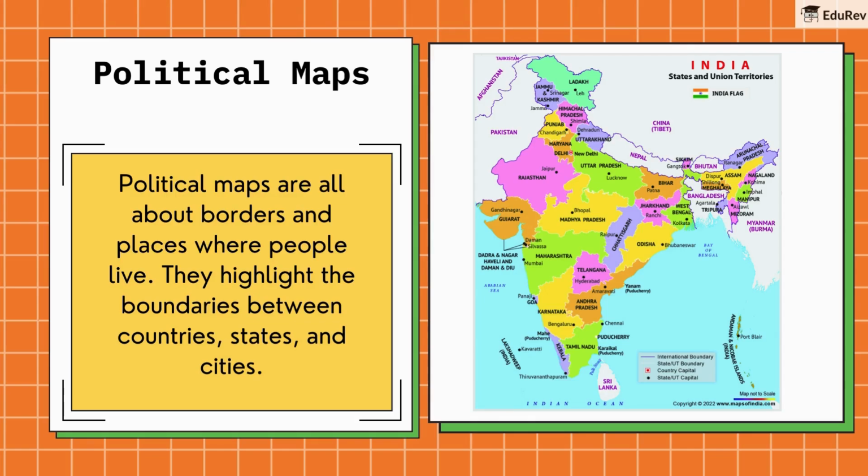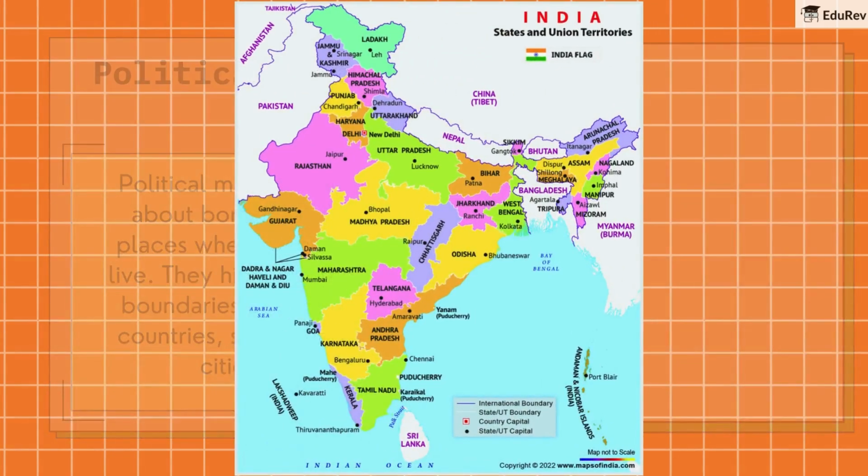Political maps. Political maps are all about borders and places where people live. They highlight the boundaries between countries, states, and cities. For example, if you look at a political map of India, you'll see all the states, union territories, and their capitals clearly marked.